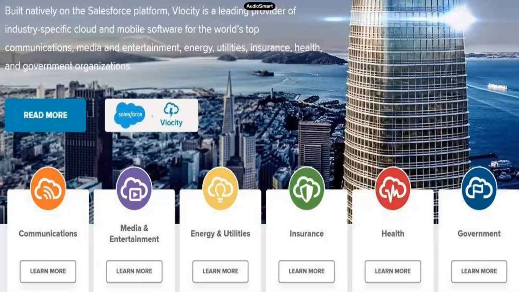So they have created this kind of structure, a data model, you can say, for each industry, and that's what we call industry specific cloud in Velocity. For example, telecom companies operate in a different way, and government related companies, the whole logic executes in a different way, or energies and utilities like power companies.